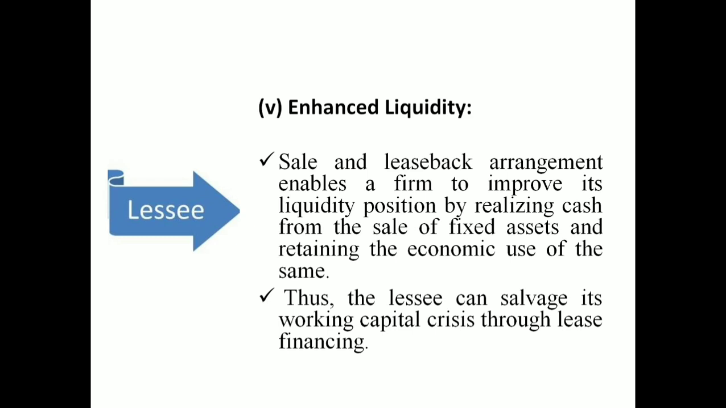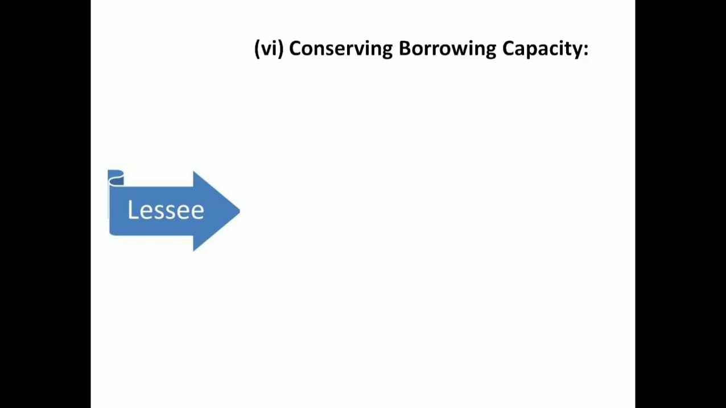So if you take some goods on lease and you are using them for your production or operation purpose, you can manage your working capital cycle. You can manage your operating cycle. In that way you can improve the liquidity position of your firm.